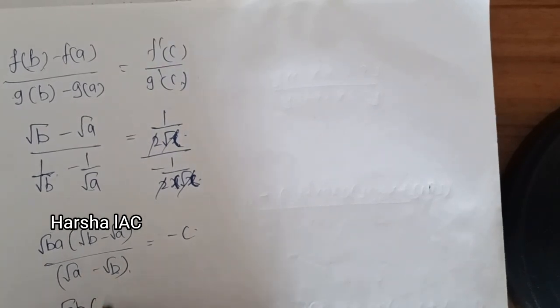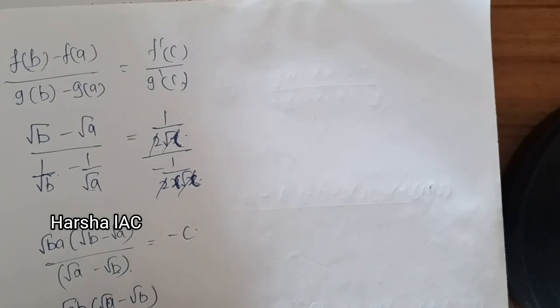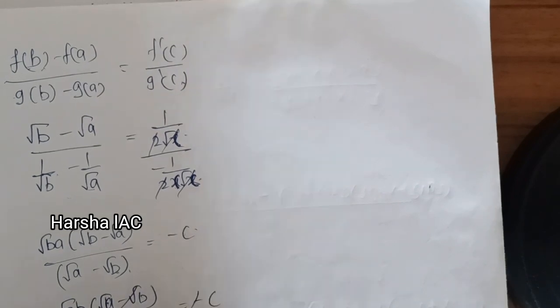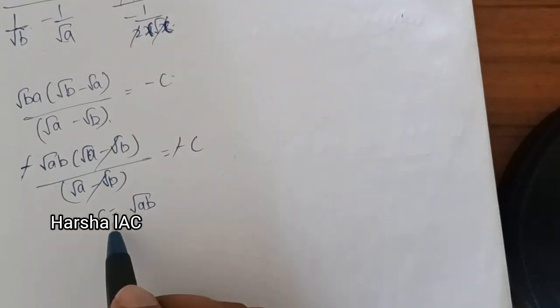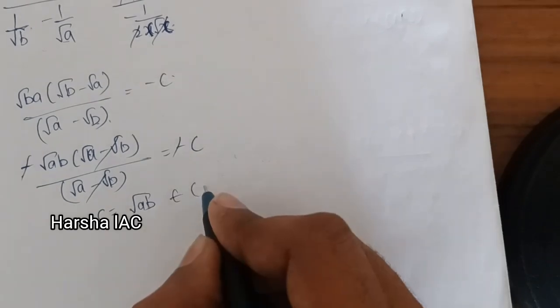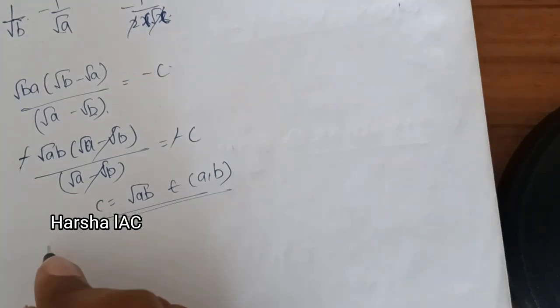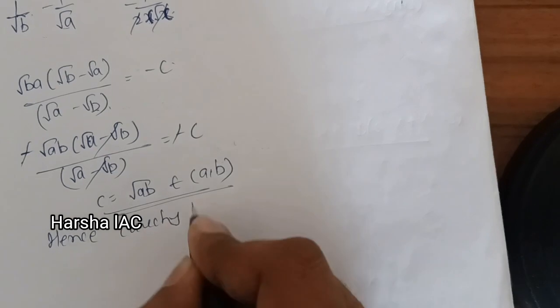Taking minus common, root ab times (root a minus root b) by (root a minus root b). Cancelling the numerator and denominator and the negative, c becomes root ab. And here root ab belongs to open (a, b), and this is the conclusion. Hence the Cauchy mean value theorem is verified.